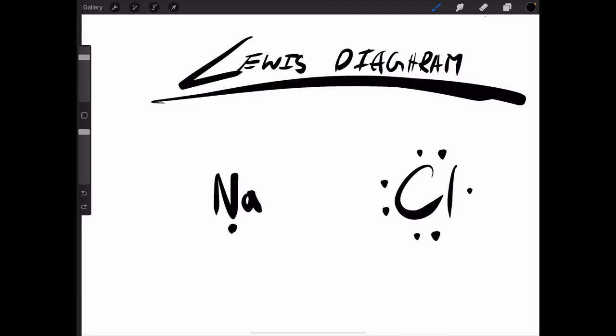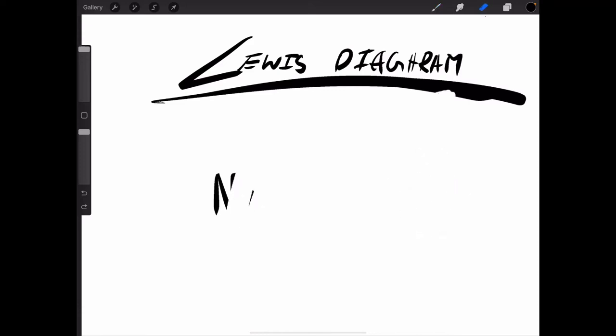So when we do the covalent bond, let's do a covalent bond. I didn't do an example for a covalent bond. Hydrogen and hydrogen. Remember, this has nothing to do with the octet law.